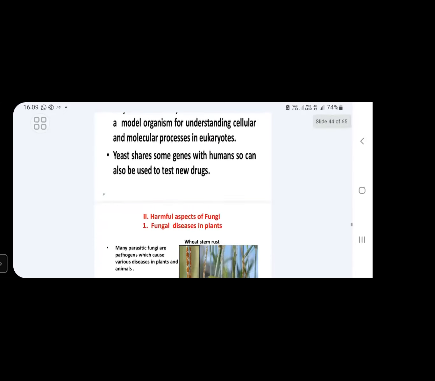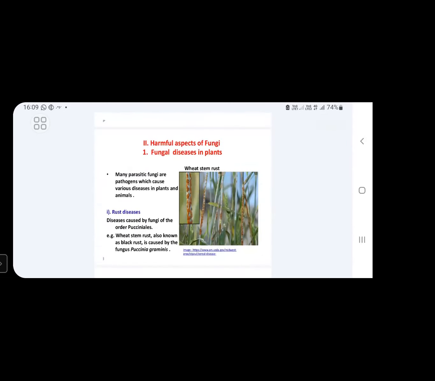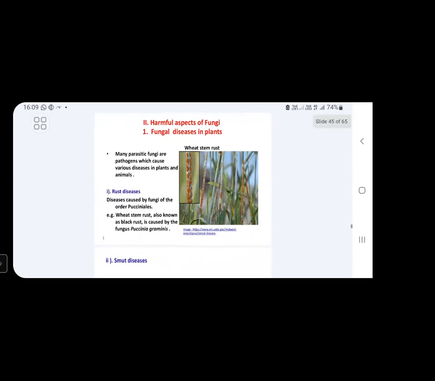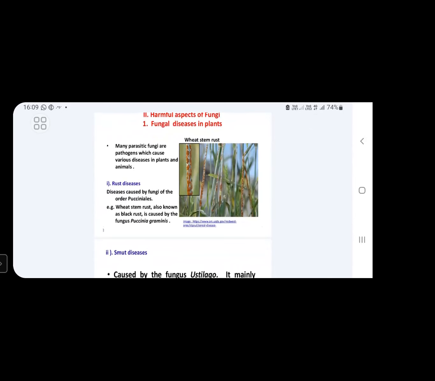Next, we will move on to the harmful aspects of fungi. In what way these fungal species are harmful to plants as well as animals and human beings, we will discuss now. In plants, what kind of diseases do these fungal species cause? In animals and human beings, what are the diseases caused by these fungal species? First of all, we will discuss fungal diseases in plants.